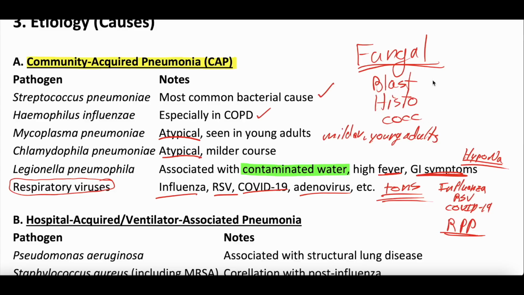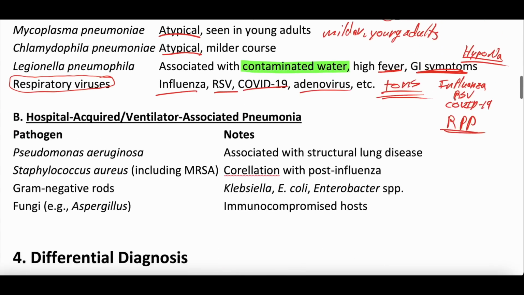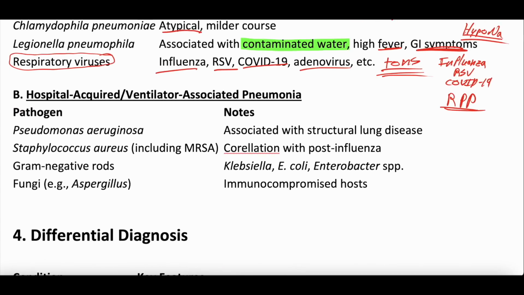There's a whole bunch of other ones, but these are very uncommon. Most people have to have some degree of lung disease or immunosuppression or just get super unlikely, but it is possible. So hospital-acquired and ventilator-associated pneumonia, you'll start to see that the pathogens that can cause this can be a